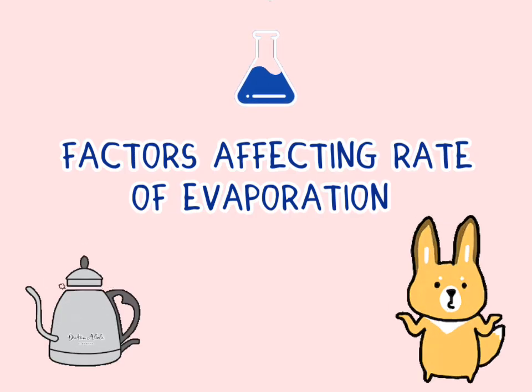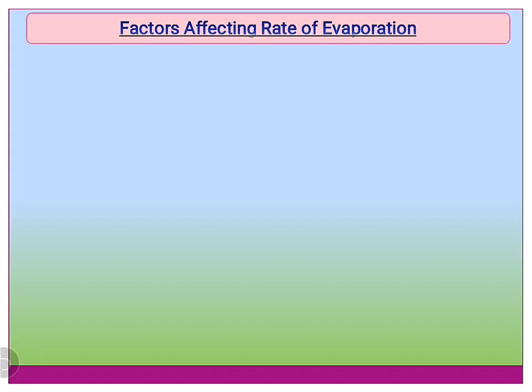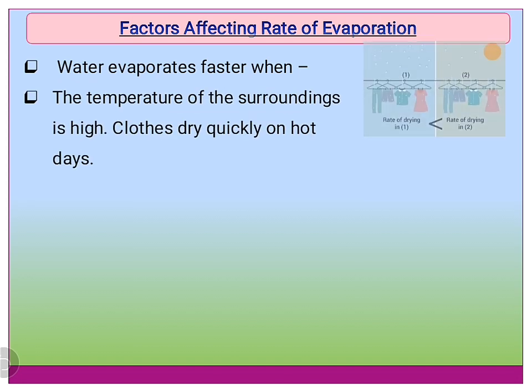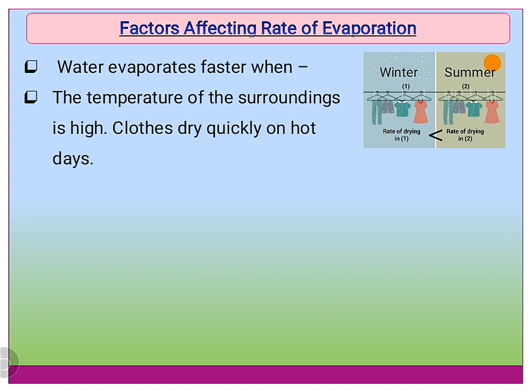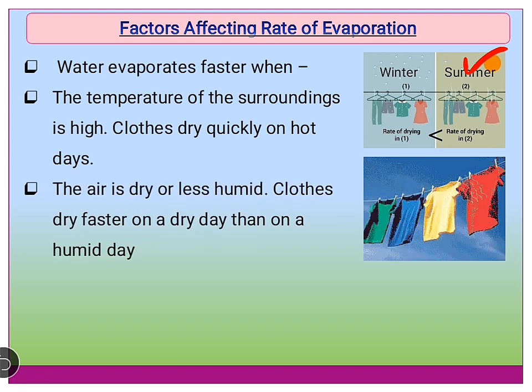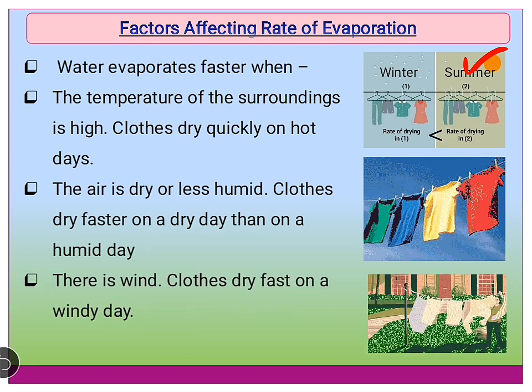Now let's discuss the various factors that affect the rate of evaporation. The rate of evaporation is faster when the temperature of the surroundings is high. That is why clothes dry quickly on hot days as compared to cold days. The second factor is air. Children, when air is dry, the rate of evaporation is fast. So, clothes dry faster on a dry day than on a humid day. Also, when there is wind, water evaporates faster.